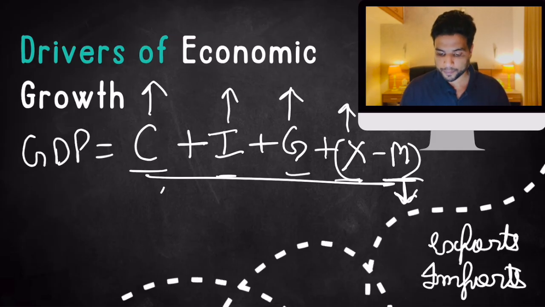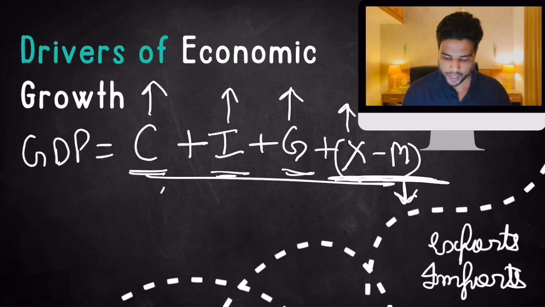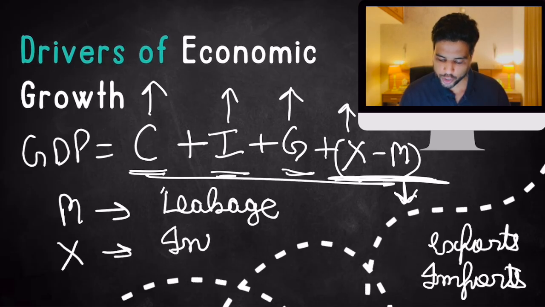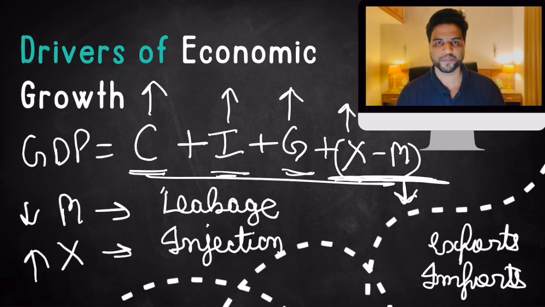So remember this thing. 1, 2, 3, 4. These are the 4 drivers of Indian economy. And one more thing. Imports act as leakage in your economy. Exports act as injection in your economy. That is why every government's policy is to maximize exports, minimize imports.